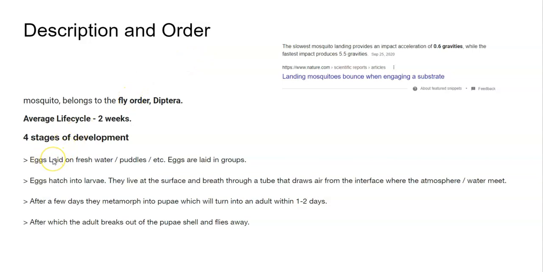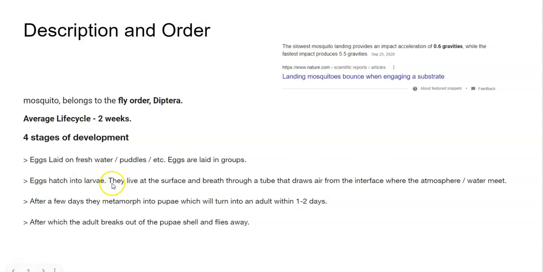So the eggs are laid on fresh water, puddles, etc. Basically, if you ever left a bucket of water outside, you might see mosquito larvae accumulating. That's an example. They like that fresh water. Eggs will then hatch into the larvae.